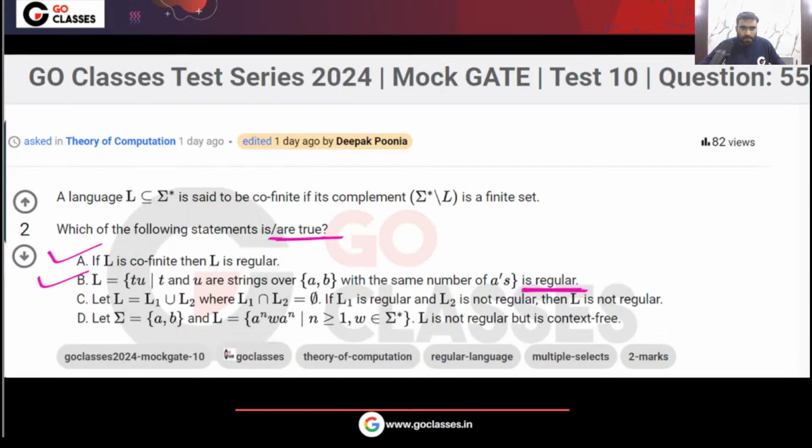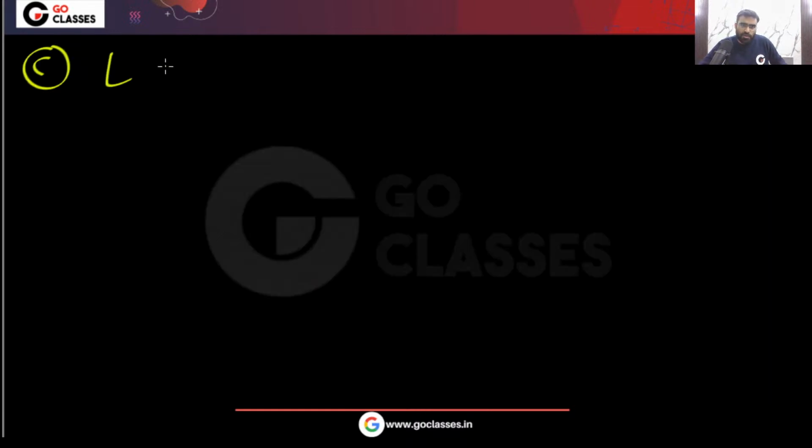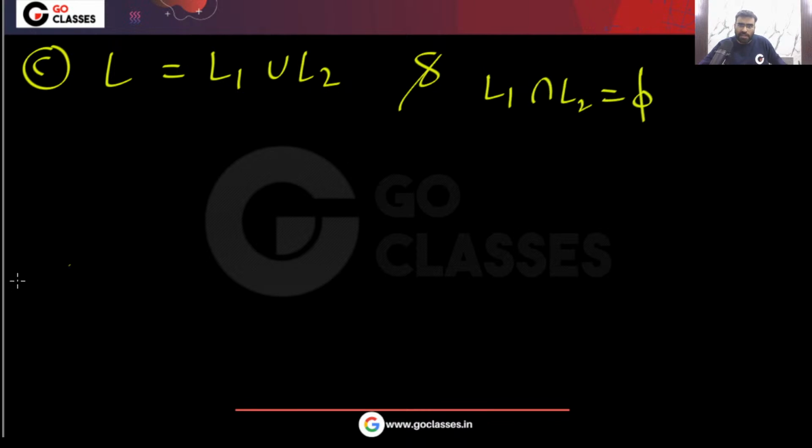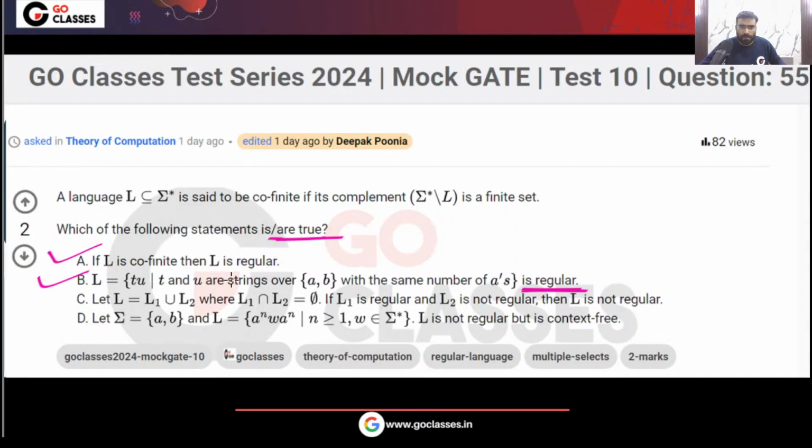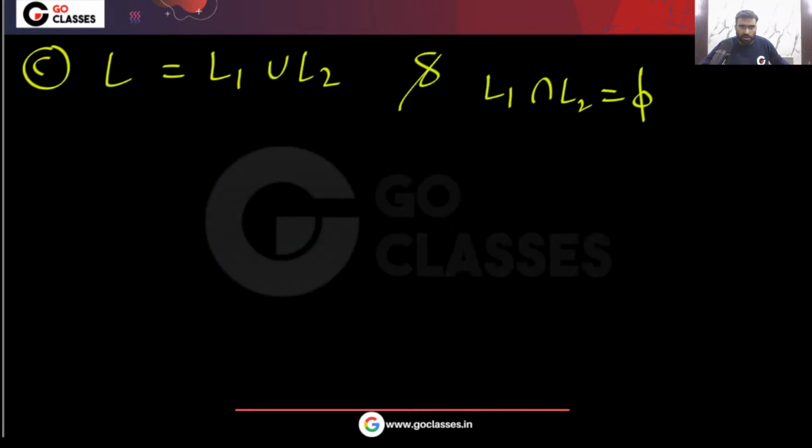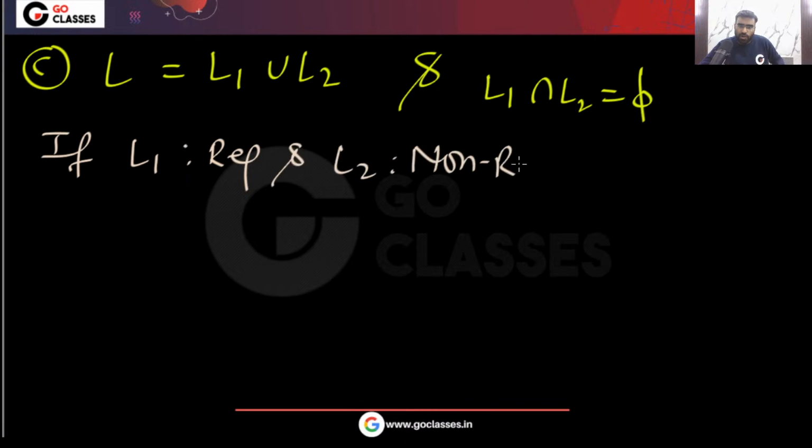It is saying that L equals L1 union L2, and it is also given that their intersection is phi, so L1 intersection L2 is empty. There is nothing common. Now the question says if L1 is regular and L2 is not regular, what can you say about L?